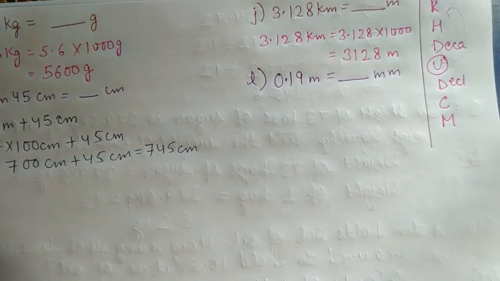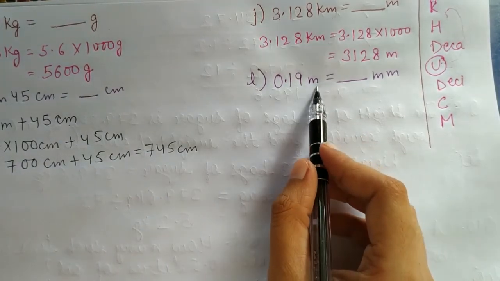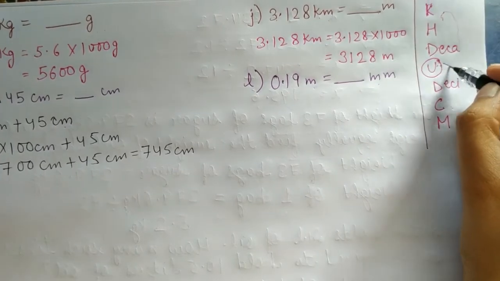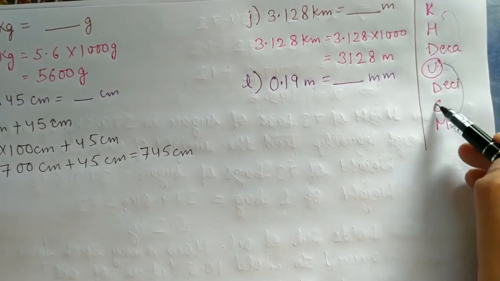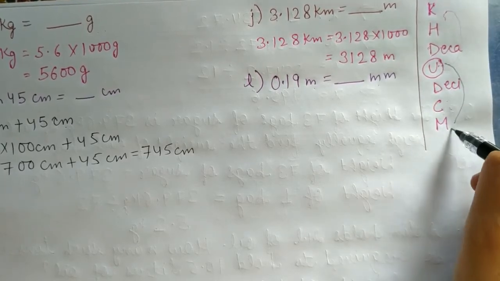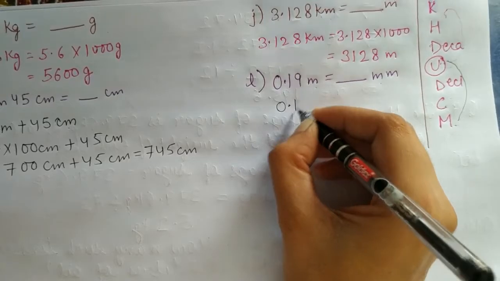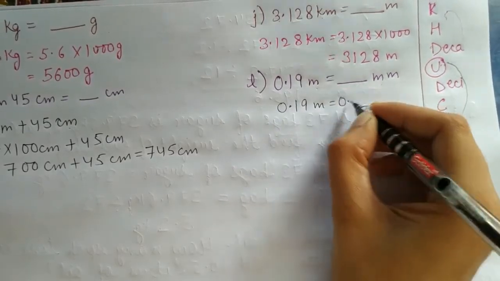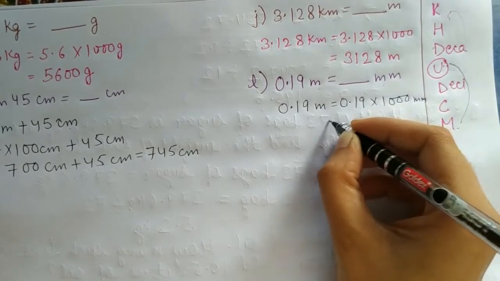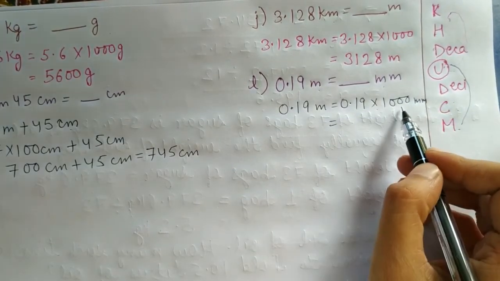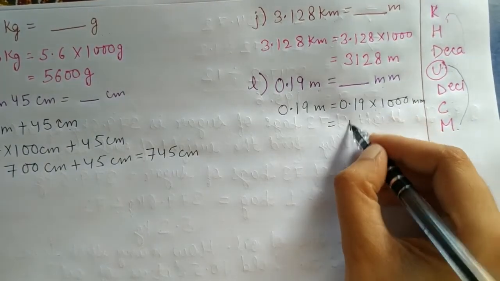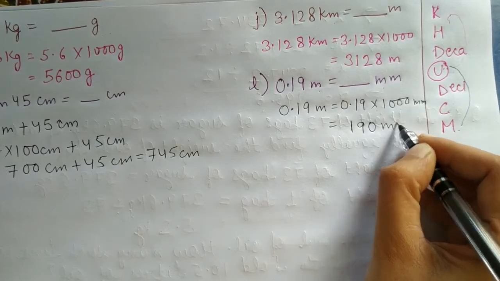Now L part. In L part, we have to move from meter, the basic unit, to M, from here to here. We are moving 3 places downward, so we will multiply by 1000. So 0.19 multiplied by 1000 millimeter. Multiply is there and 3 zeros are there, so our decimal will move 3 places to the right side. Our answer will be 190 millimeter.